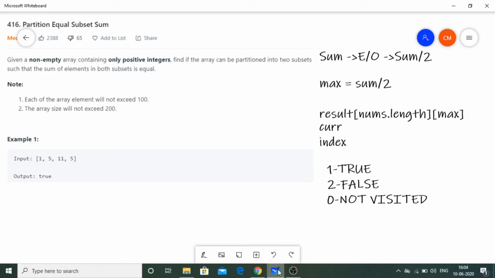Another approach can be backtracking, but in this particular video we are going to use the dynamic programming approach, and for that I am also going to use some memoization techniques over here. Don't worry if you don't know about any of these things. I am going to provide the link in the description box, and we are also going to discuss that in this video lecture. Okay, so what we are going to do here is use recursion.